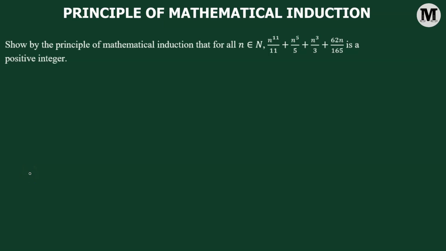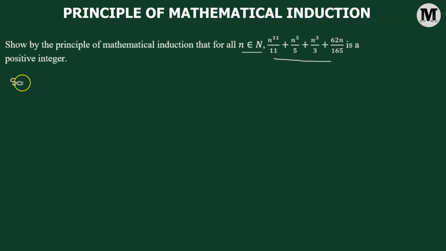Show by the principle of mathematical induction that for all n belonging to the set of natural numbers, the following expression is a positive integer. Okay, now before beginning, here we need to clarify one thing. We do not have to prove that this expression is a positive integer. Our goal will be to show by using the principle of mathematical induction that this is a true statement regardless of whatever natural number we consider.